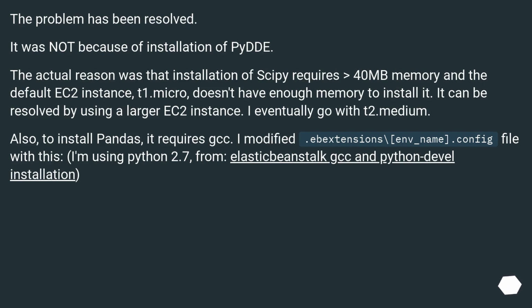Also, to install pandas, it requires GCC. I modified the .ebextensions/name.config file with this. I'm using Python 2.7 from Elastic Beanstalk, with GCC and python-devel installation.